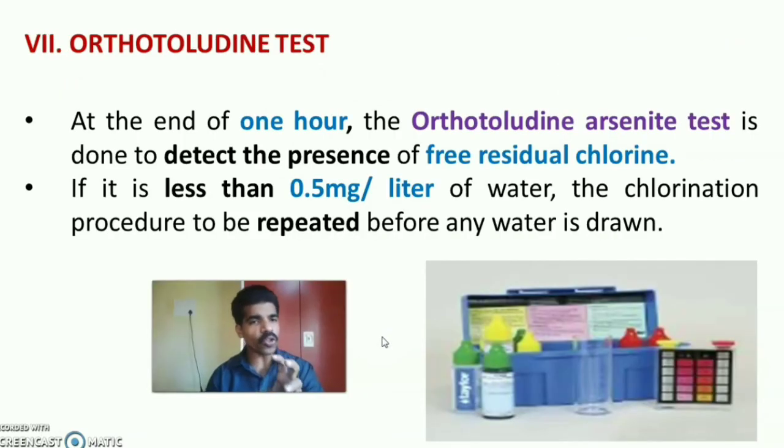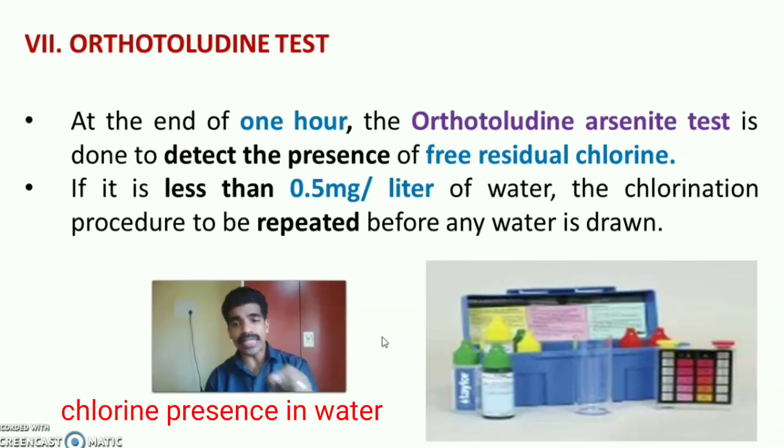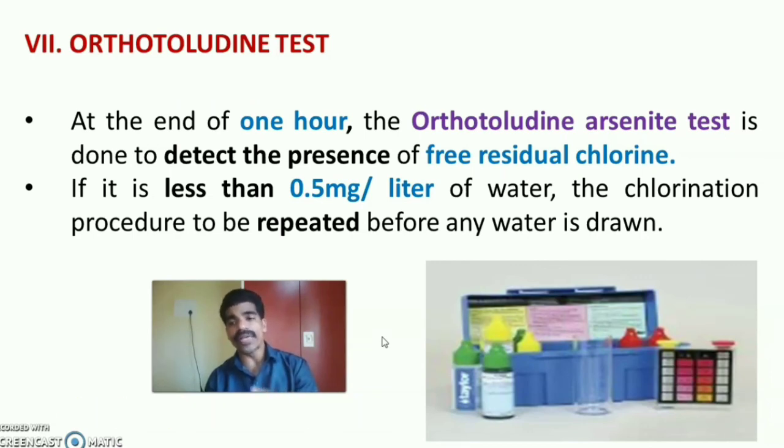The last step is the orthotoluidine test. At the end of 1 hour of chlorination or contact period, an orthotoluidine arsenic test is done to detect the presence of free residual chlorine. So, to find out the free residual chlorine, an orthotoluidine arsenic test is conducted.